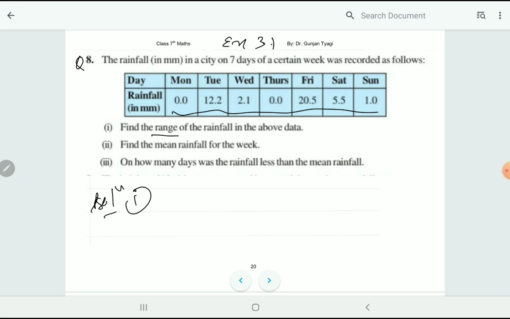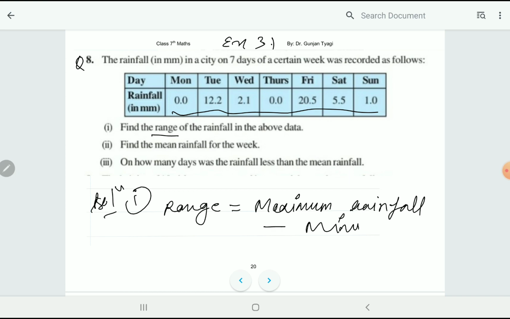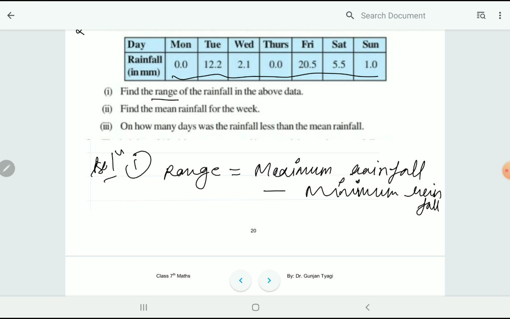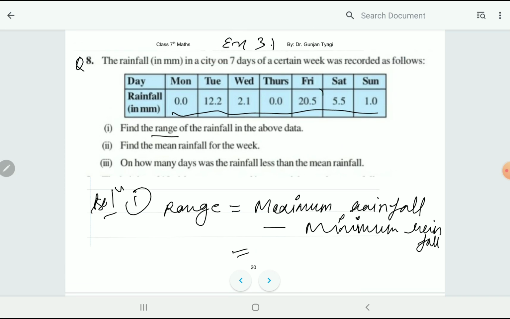What is the range? Range is the difference between the maximum rainfall and minimum rainfall. So for this question, range is equal to maximum rainfall minus minimum rainfall. What is the maximum rainfall? Let's observe. The maximum rainfall is 20.5 and the minimum rainfall is 0. Both are in mm, so the difference will be 20.5 mm. This is the range for the given data.